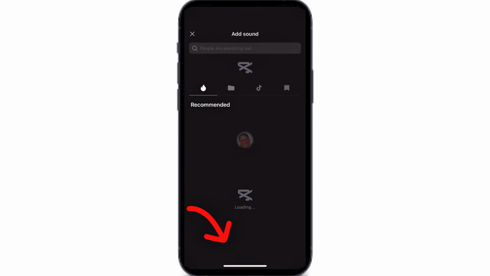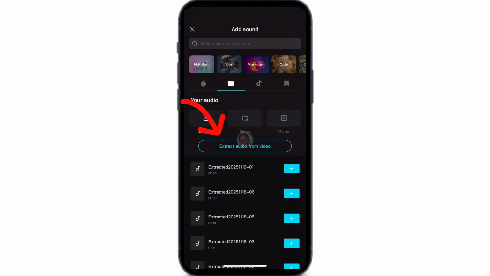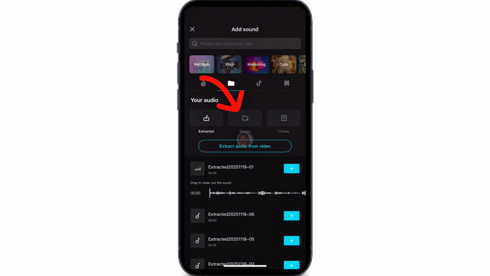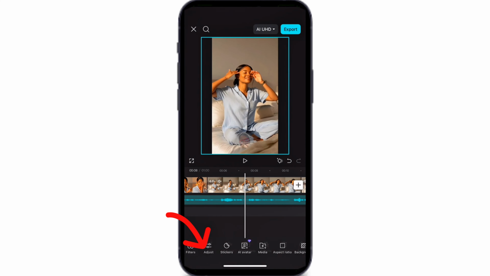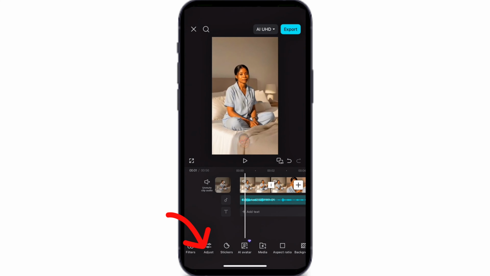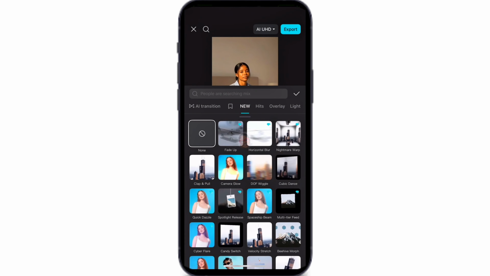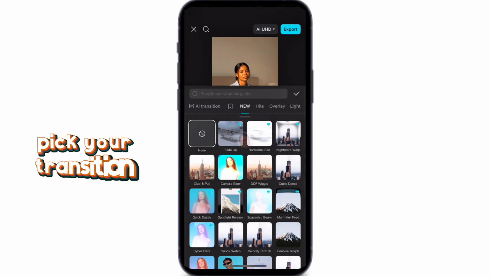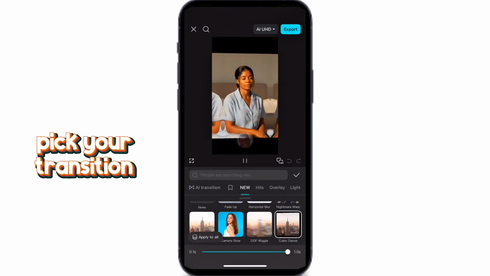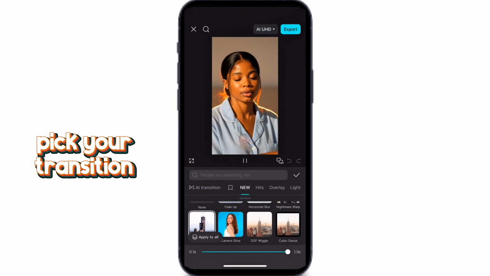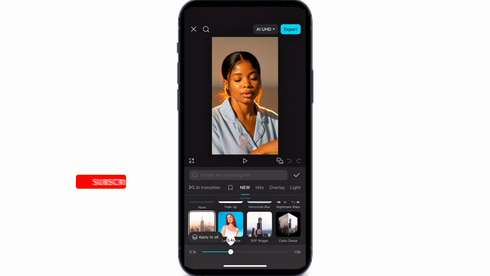Click Sound folder. You can extract from a video, choose from device, use split to cut away unwanted sections. Click the transition icon between clips and adjust the speed for a natural flow.